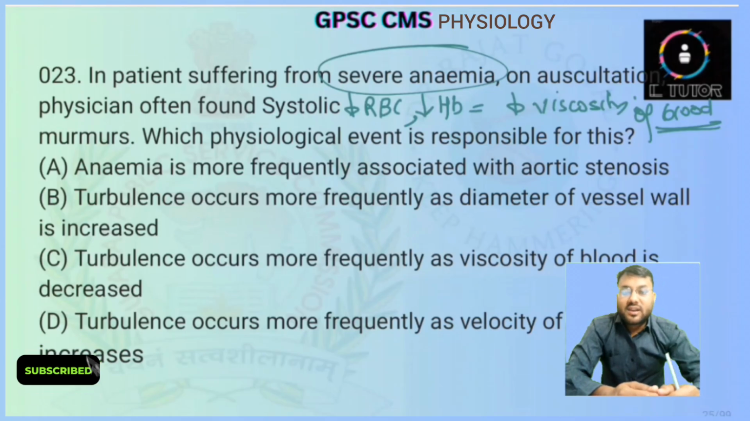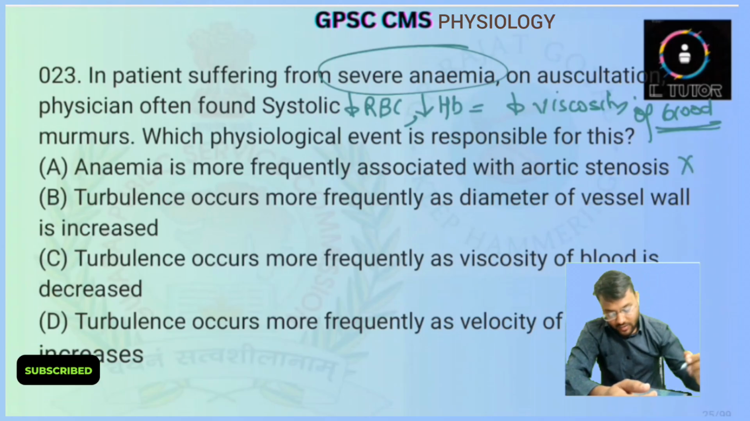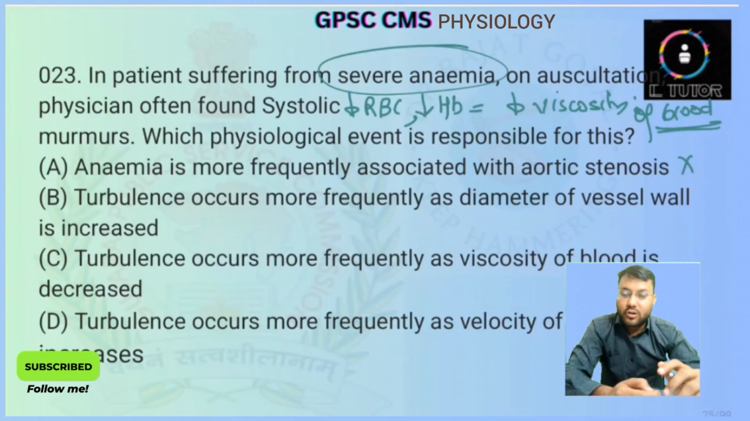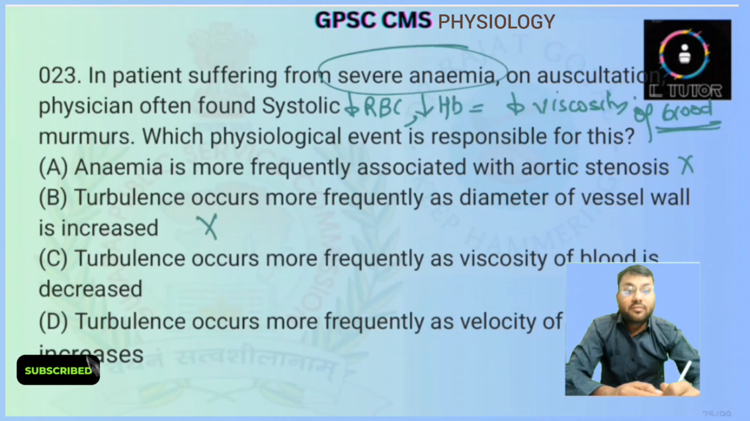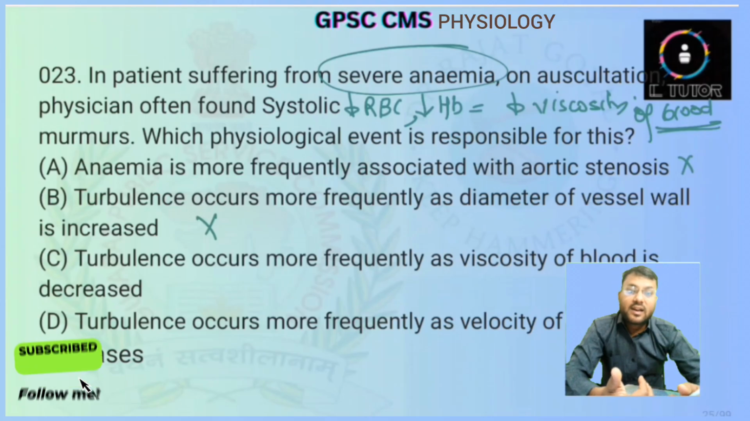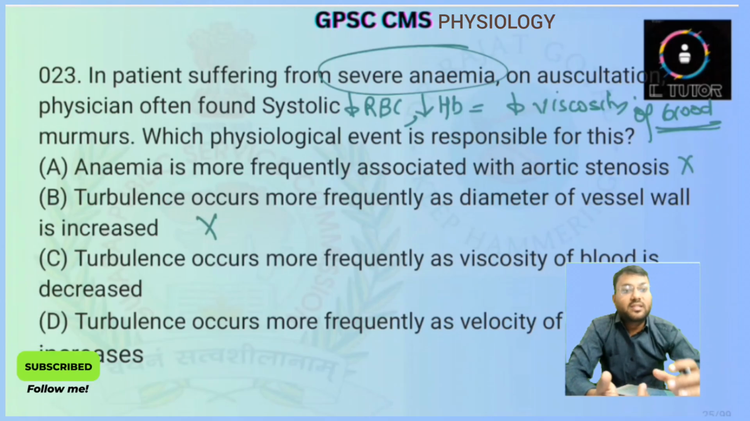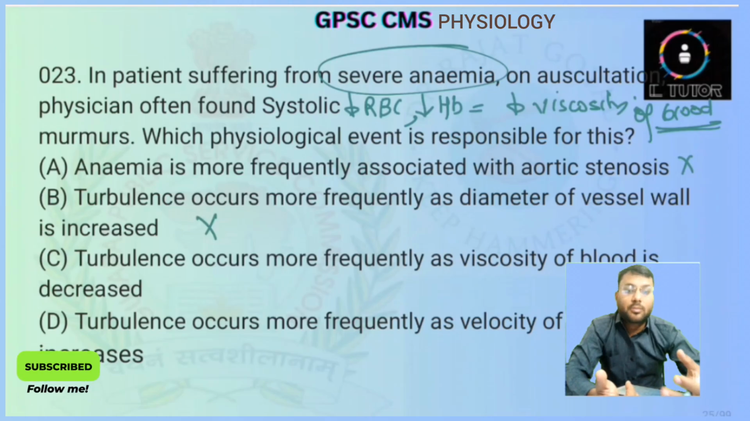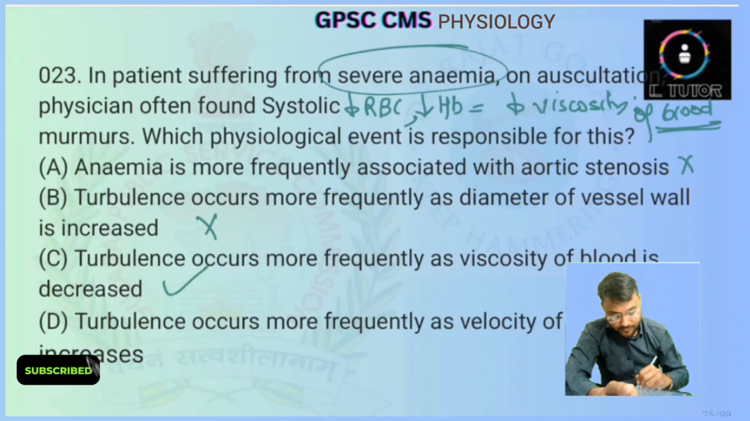Now if we talk about the options: anemia is more frequently associated with aortic stenosis. No, this is not true. Turbulence occurs more frequently as the diameter of the vessels is increased. No, turbulence is there but not due to the increase in the diameter of the vessels, so this is also a false statement. Turbulence occurs more frequently as viscosity of the blood is decreased. This is true, because we have already discussed that in severe anemia, decreased RBC and hemoglobin will lead to a decrease in the viscosity of the blood, due to which thinning of the blood will be there and an increase in turbulence will be there. So this is the correct option.